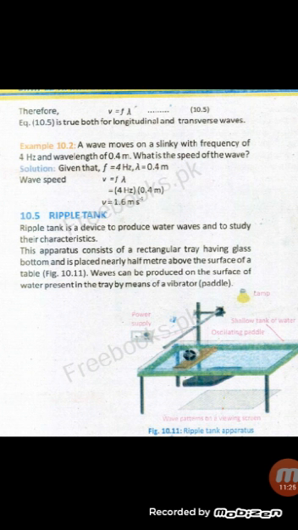First of all, the ripple tank is a device that is used to produce water waves, and this apparatus consists of a rectangular tray having a glass bottom. So this rectangular tray is placed about half meter above the surface of the table, and a paddle is placed in the tray to produce the water waves.